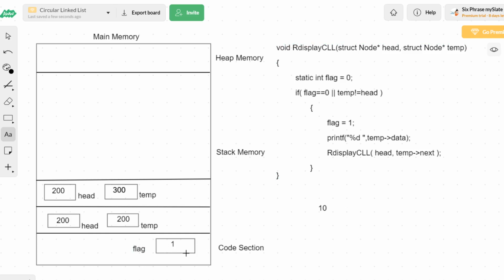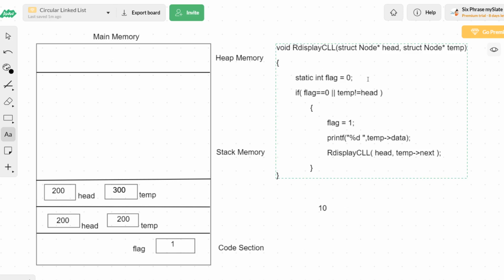So when in the code section there already exists a variable with the same name, and a static keyword is given, the compiler will automatically check the code section to see whether there is any variable with the name flag. If we find a memory block with the name flag, then this statement will not be working.